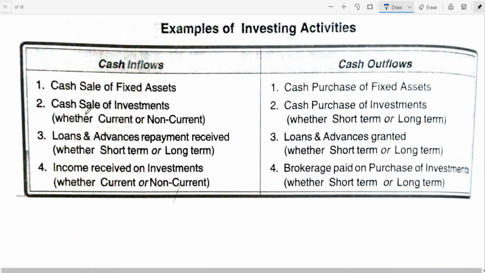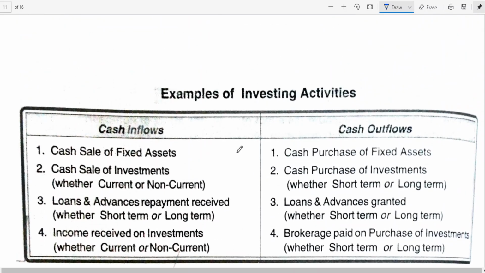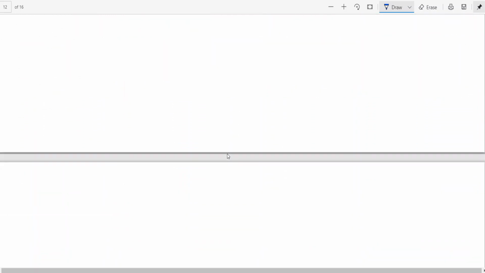Cash sale of fixed assets, cash sale of investment whether current or non-current, loans and advances repayment received, income received on investment current or non-current, fixed assets purchase, investment purchase short term or long term, loans and advances granted, which means loan given, brokerage paid on purchase of investment. These can be taken as examples of investing activities.